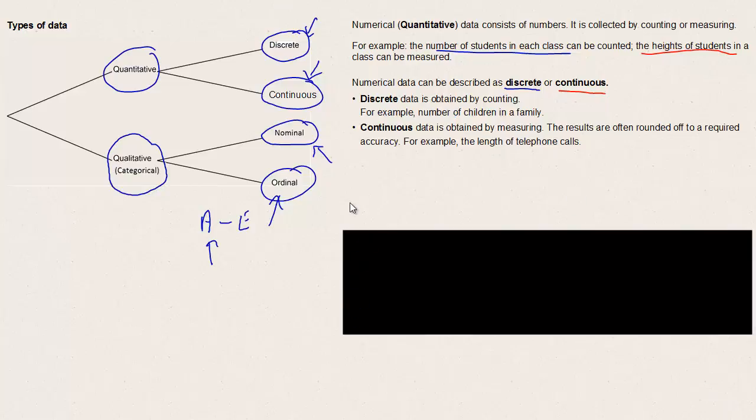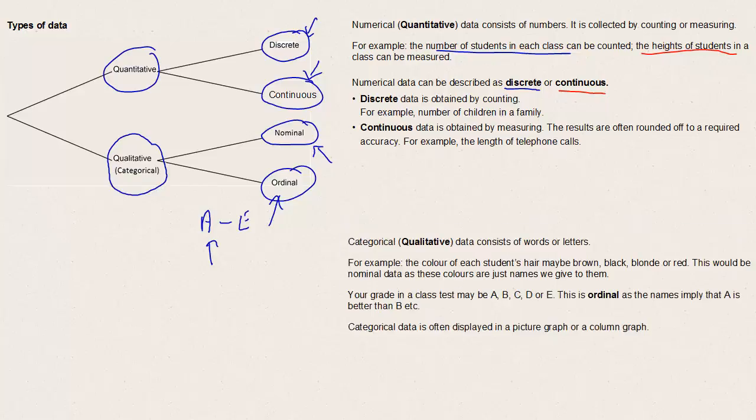Now let's have a quick look at qualitative data. So that's categorical or qualitative data. Consists of words or letters. For example, the color of each student's hair may be brown, black, blonde, or red. This would be nominal data, as these colors are just names that we give to them. So nom, name. Your grade in a class test may be A, B, C, D, or E. This is ordinal, as the names imply that A is better than B, and so on. We already mentioned that once.